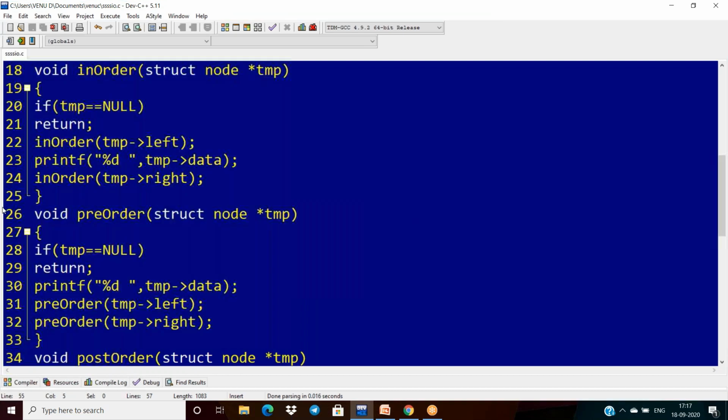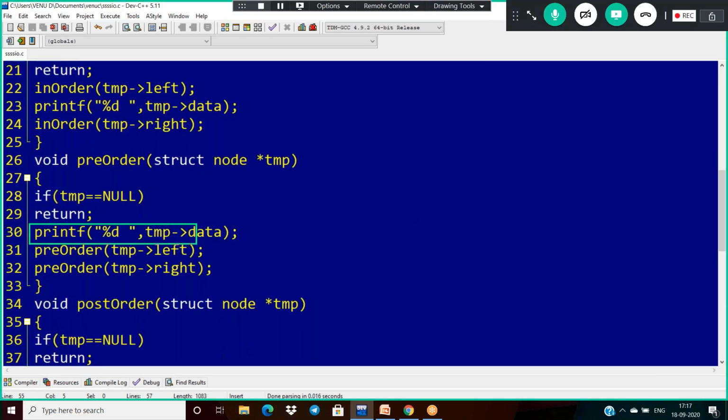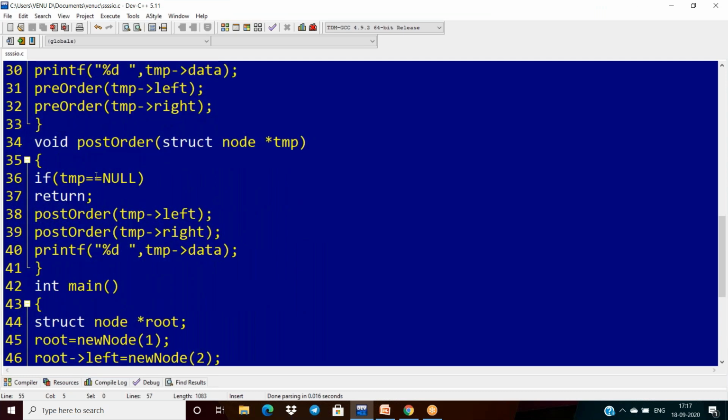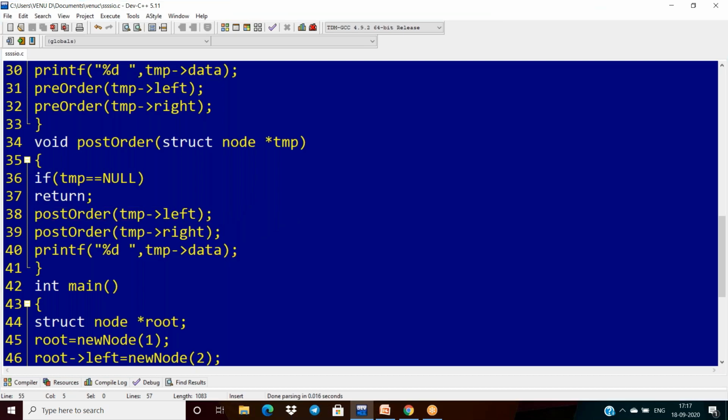In the case of pre-order, it is root, then left, then right. And what about post-order? It is left, then right, then root. That's it. So these are the tree traversal mechanisms of a binary tree.